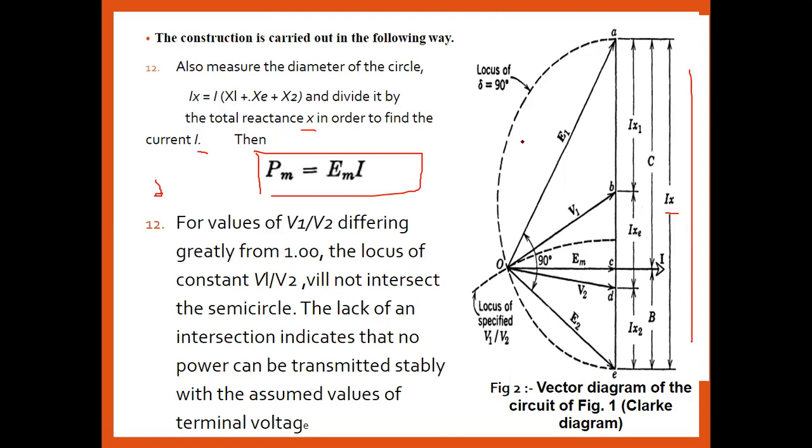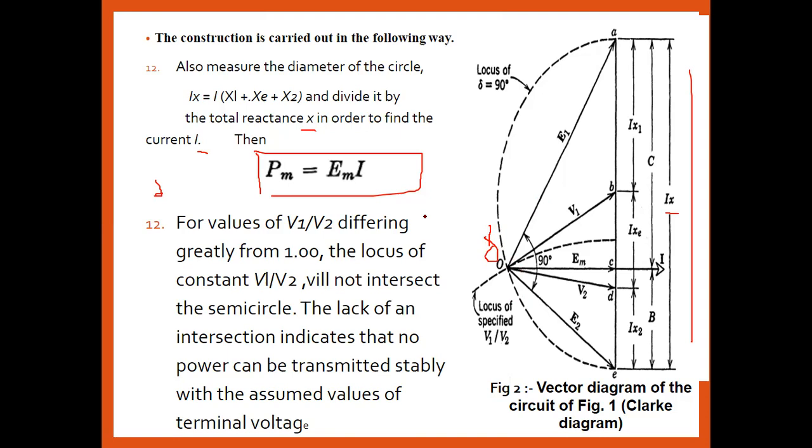If the angle is more than 90 degrees, the locus should not intersect the point O. This intersection point exists provided that the angle is nothing but 90 degrees. That is, the load angle is nothing but 90 degrees. If it does not intersect, means if the delta angle is more than 90 degrees, then that is the stability limit and the system will not be in a stable condition.